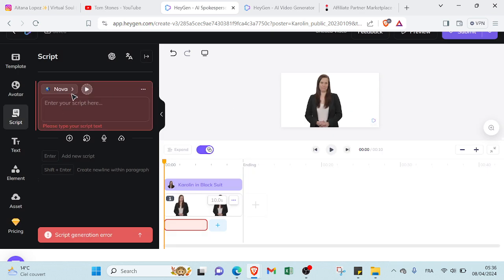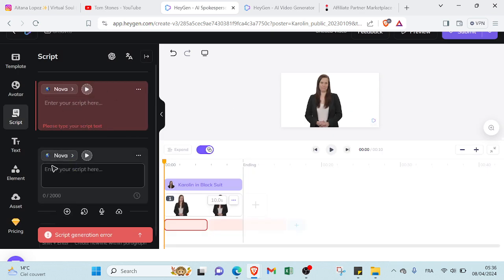Then you will add it here, and if you want to add another script, you can just click on this plus icon and then you will create another one, and the same thing if you want a third script. So here we have if you want to add a pause section, if you want to add recording, and if you want to upload audio.